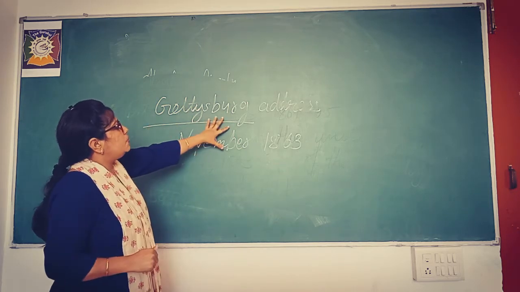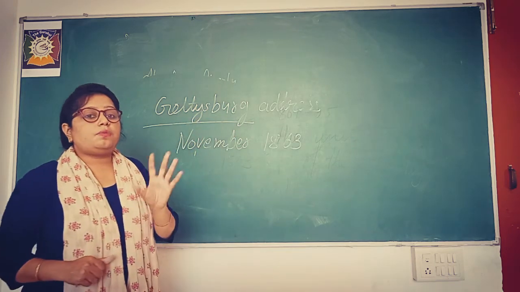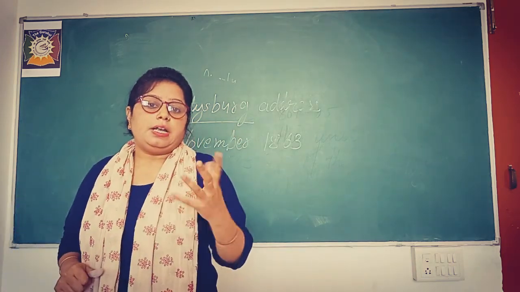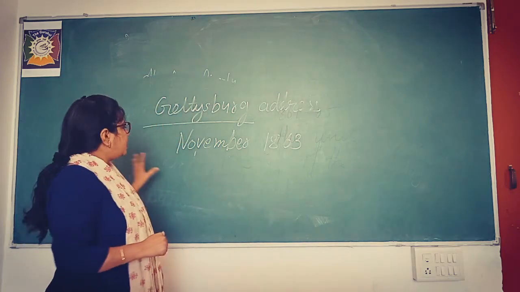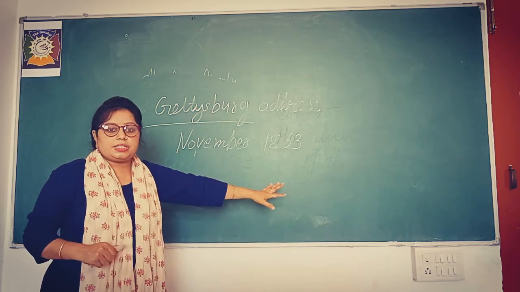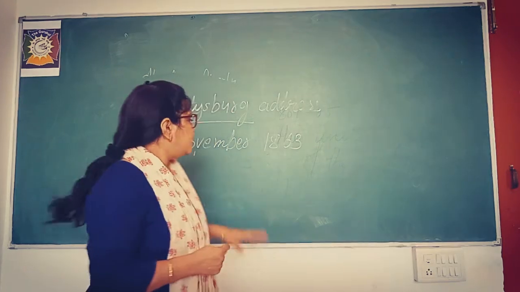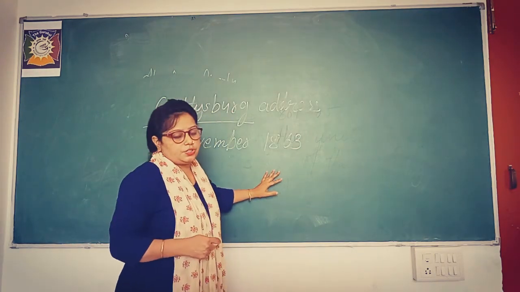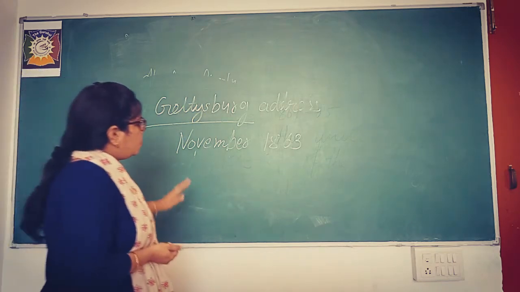So what was over there? This is the place shown over here. At this place a battle of the Civil War was fought. And further, in November 1863, there was a great personality, Abraham Lincoln, who delivered his speech. Now what did he tell in his speech?